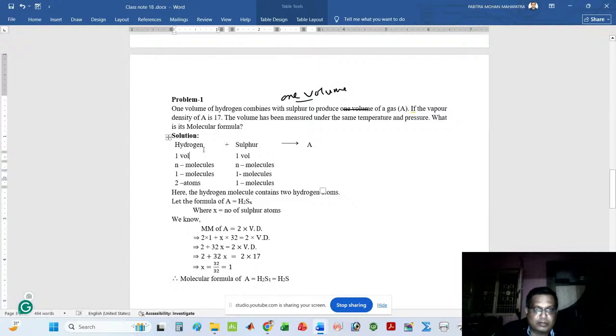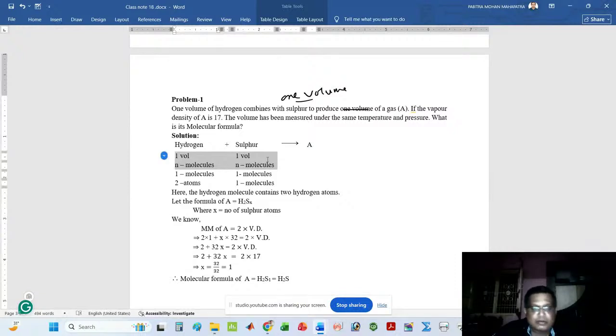Again I want to repeat: this is the given data. Let one volume of each gas carry n molecules. Then I apply Avogadro's hypothesis. By applying Avogadro's hypothesis, I can write n molecules, because both hydrogen and sulfur are one volume.